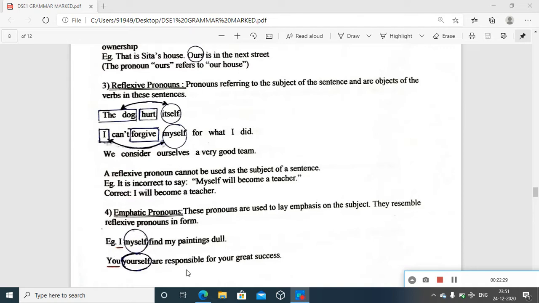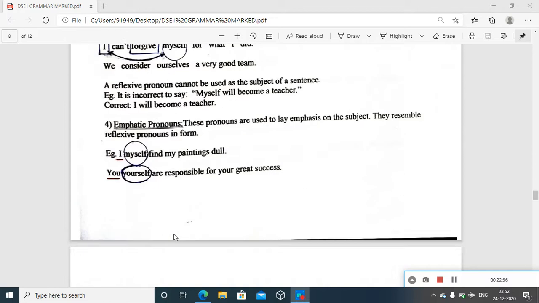You yourself are responsible. Okay, so this is the way you can differentiate between the two. The other one, the reflexive pronoun, there should definitely be a main verb, and that's how this question of object comes. But here it is about I myself find. Immediately after the subject you lay emphasis.